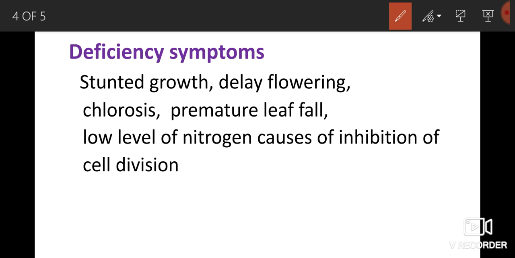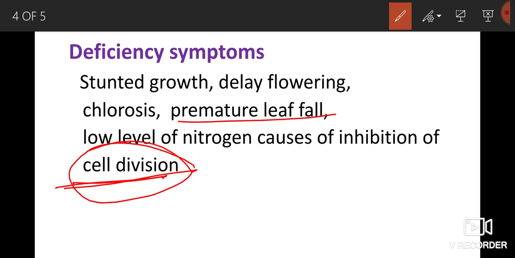Another deficiency symptom is premature leaf fall. And the deficiency of nitrogen also causes inhibition of cell division. It inhibits the activity of meristematic cells, so cell division cannot take place because of the deficiency of nitrogen. This is about the role of nitrogen and its deficiency symptoms.